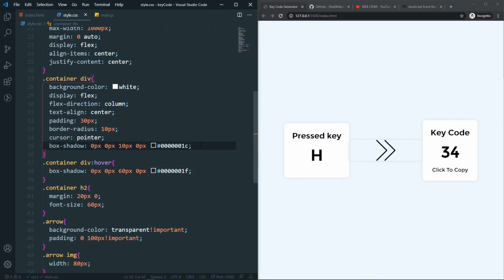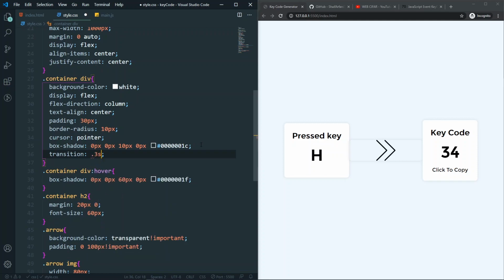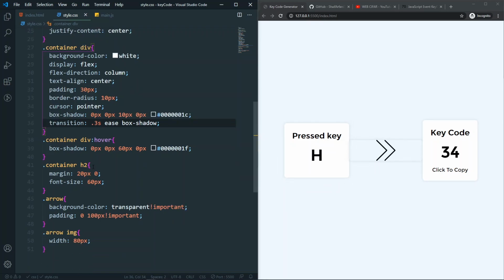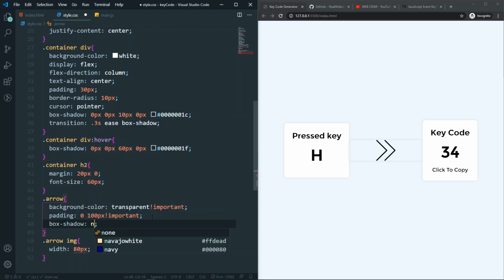So also let's add a transition here so that we can have a nice smooth feeling. So ease, and also for the box shadow only. So now as you can see we have this pop feeling here. So let's remove it from this arrow. So I will just say that box shadow will be none, and it is important.